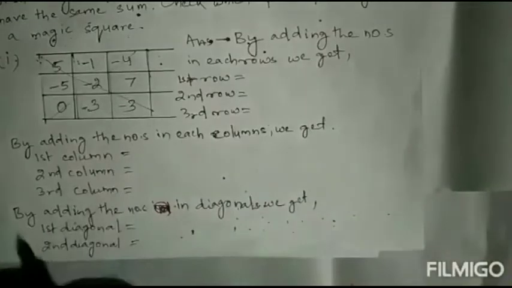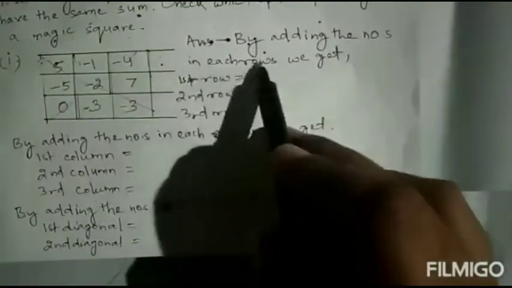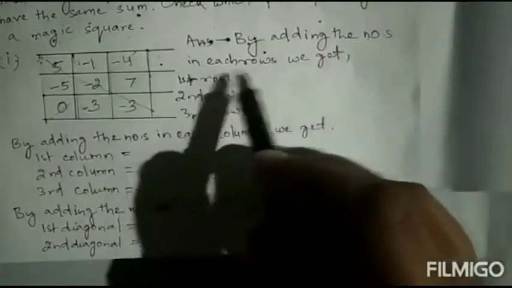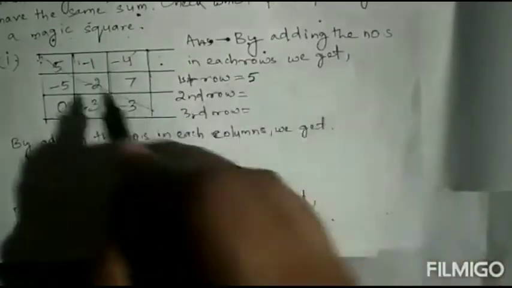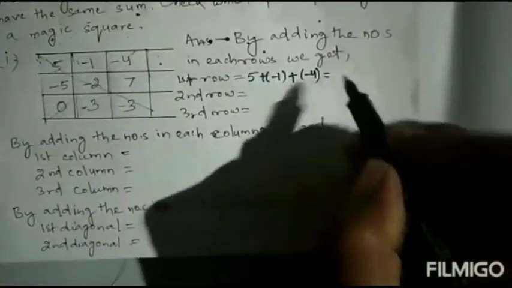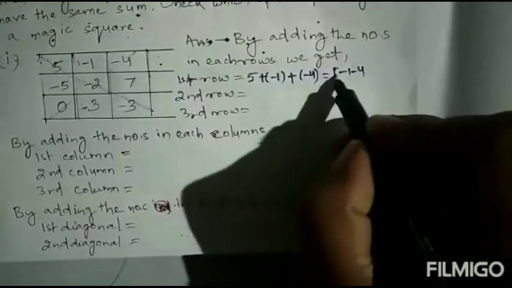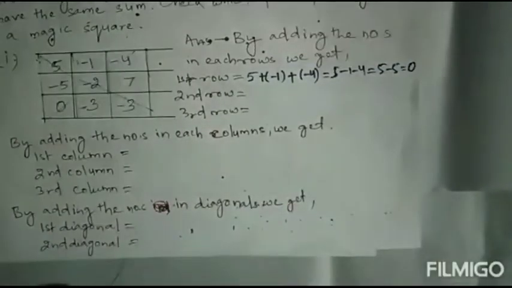By adding, what will we get? First we'll add the numbers in each row. The first row is 5 plus minus 1 plus minus 4, so 5 minus 1 minus 4, which is 5 minus 5 equal to 0.